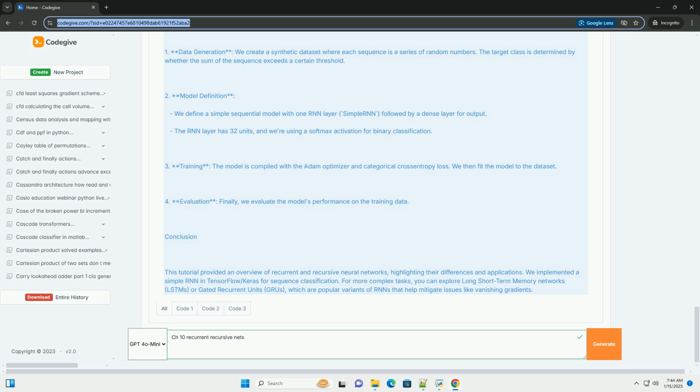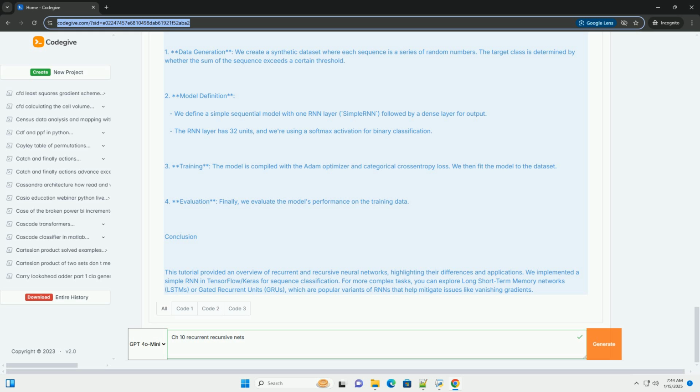Training RNNs. RNNs are trained using backpropagation through time, BPTT, which involves unfolding the network through the sequence length and applying standard backpropagation. Recursive neural networks.